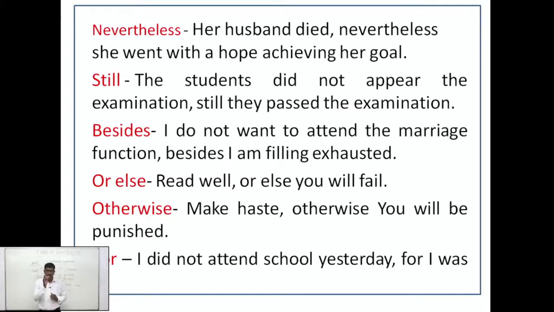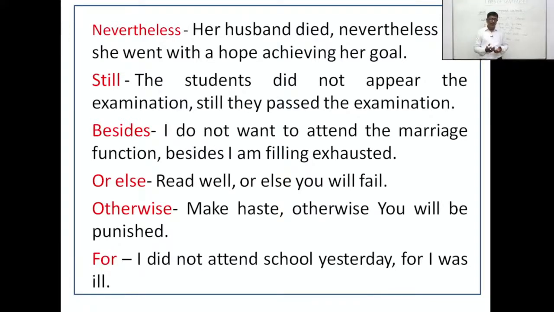Okay. You see next. I do not want to attend the marriage function. Besides, I am feeling exhausted. I am feeling tired. He was tired. Still, he attended the function. That's why both the sentences oppose each other. That's why besides is used as a conjunction, and a comma is also used before it. You see, besides, or else. Read well or else you will fail.